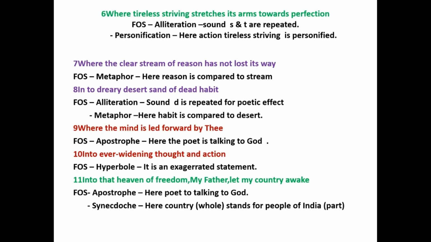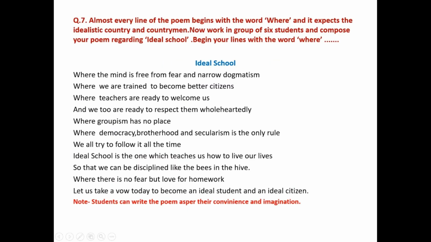For example, 50 eyes were staring at me. Here 50 eyes stand for 25 people. So here eyes which are part stand for people, that is whole. So the figure of speech is synecdoche. India was defeated by Australia. India here stands for the whole country, but India was defeated means the Indian cricket team was defeated. So here India, which is standing for whole, actually stands for the part, that is the Indian cricket team. So when the whole stands for part or the part stands for whole, the figure of speech is called as synecdoche.